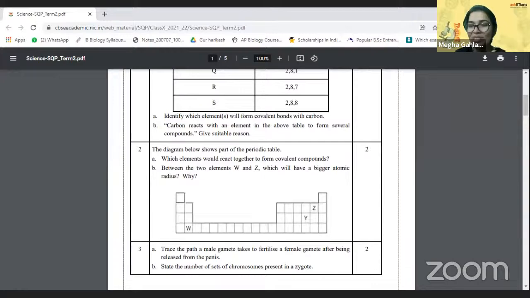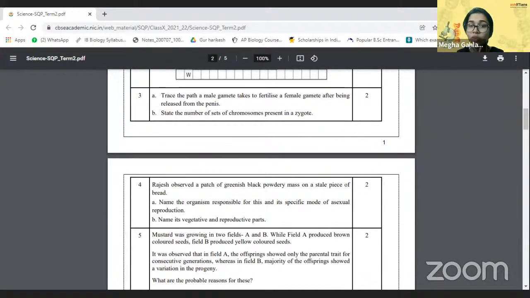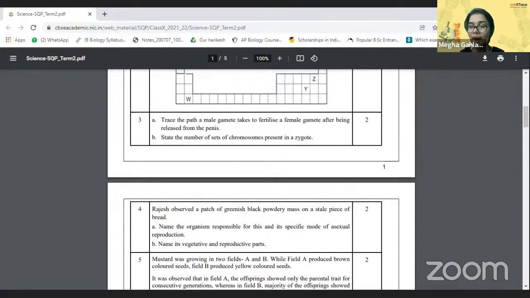So this is how the questions are going to be, right? Now remember, we'll be talking about how you will be evaluated on the basis of the answers that you write. For example, let's say this is the 3rd question, from biology. Trace the path a male gamete takes to fertilize a female gamete after being released from the penis.